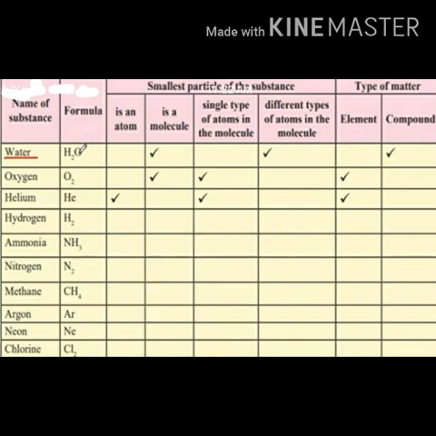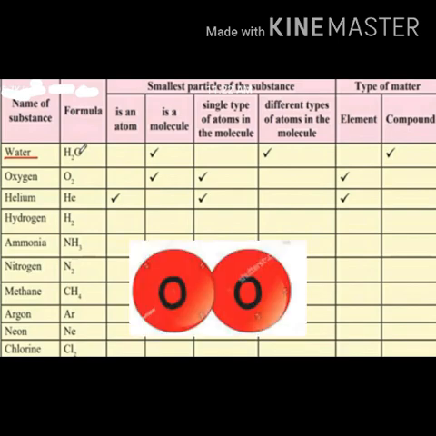Second substance is oxygen. Its formula is O2. Oxygen is also a molecule because here two oxygen atoms are chemically bonded to each other. In the oxygen molecule only a single type of atom is present because both are oxygen atoms bonded to each other, and oxygen is an element because an element is a pure substance that is made entirely from one type of atom.